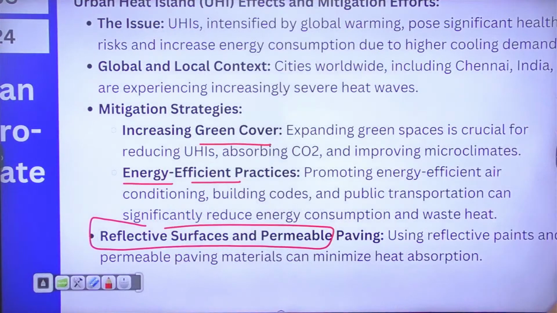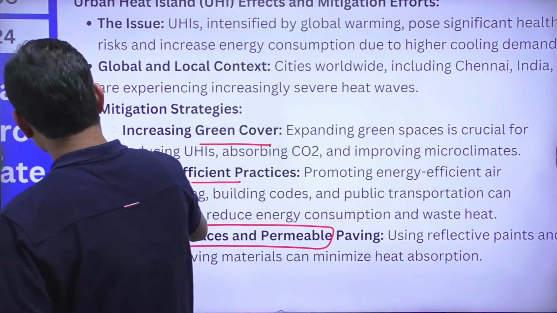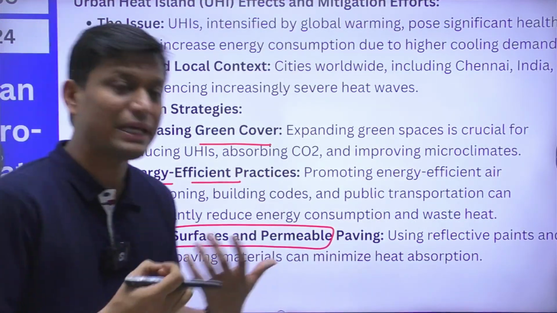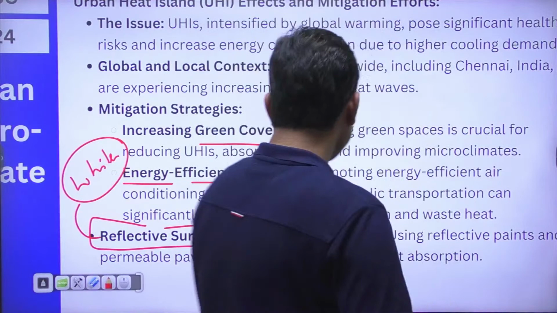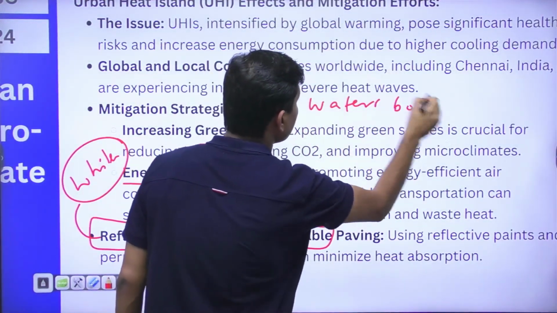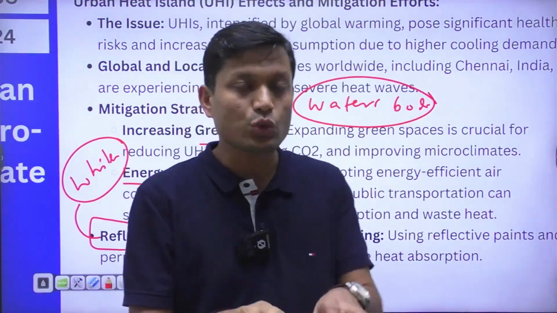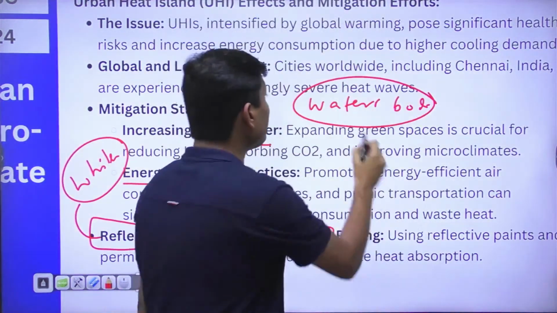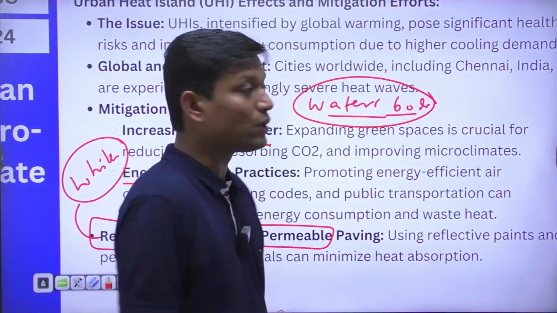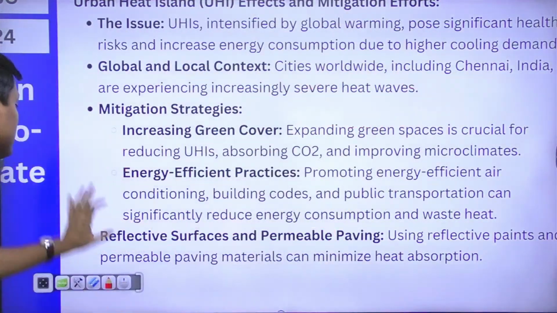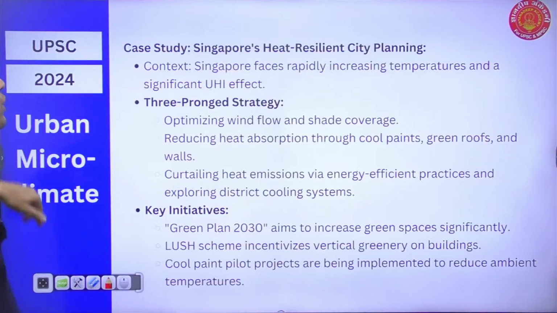How do we reduce albedo? We should be using whiter surfaces, right? So buildings must be painted white. All public areas can be painted white. Along with that, I can also have an increased number of water bodies in this particular area. If I have a water body situated in a particular geographical urban settlement, I can have a cooling effect from this water body, and that is how I am expecting the temperature of that urban settlement to go down. So these are some efforts, some initiatives which need to be taken to reduce the temperature of urban areas.